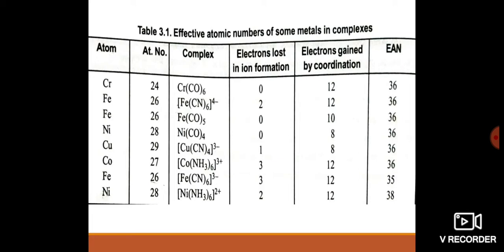So 24 plus 12 is 36. So it attains the krypton configuration.